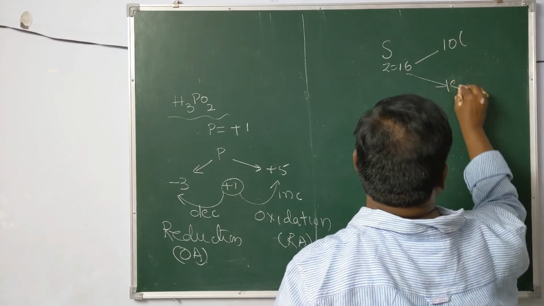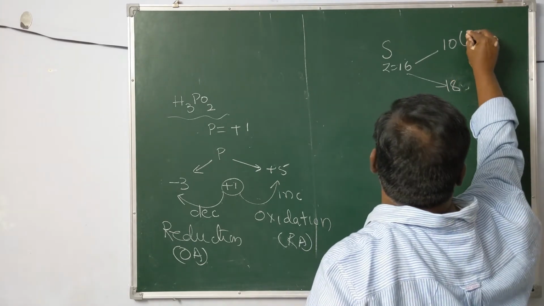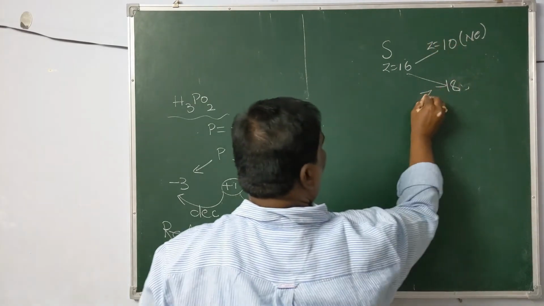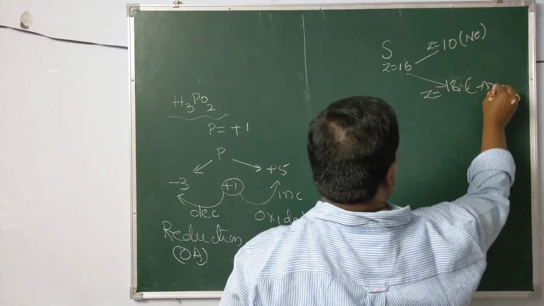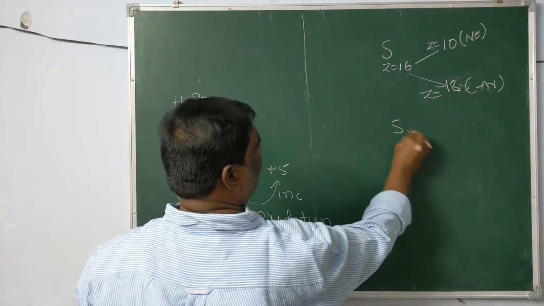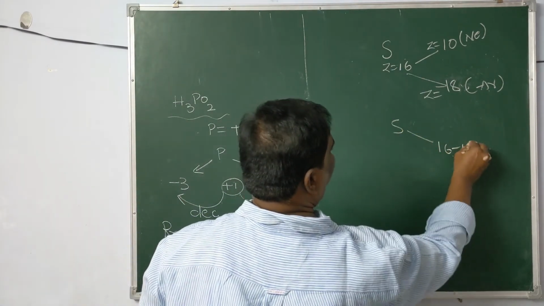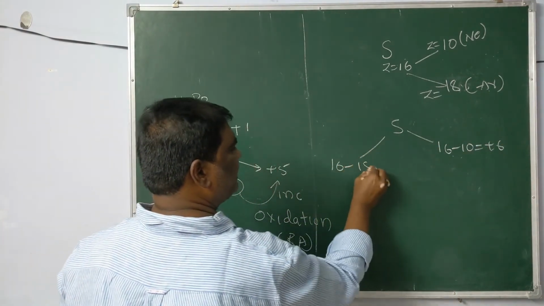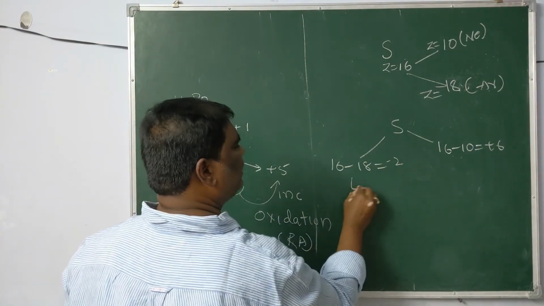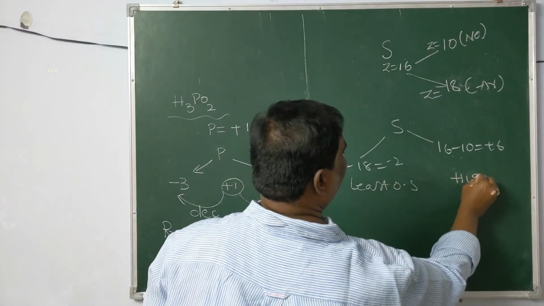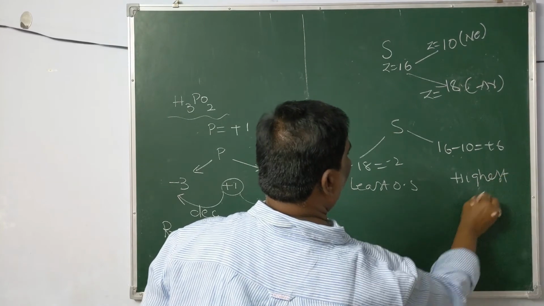You know, 10 is the atomic number of neon and 18 is the atomic number of argon. For sulfur, the highest is 16 minus 10, which means +6. The lowest is 16 minus 18, which means -2. This is the least oxidation state and this is the highest possible oxidation state.